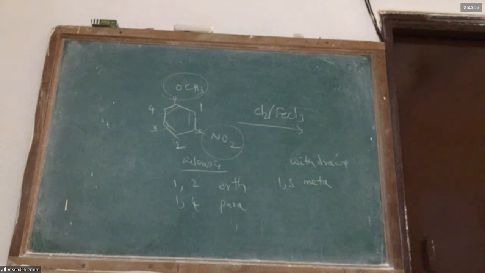The groups which withdraw electrons are like NO2, CN, CHO, COOH. They decrease the electron density at 1 and 4 positions, so they direct the electrophile to come to meta position. If both groups are there, the releasing group gets priority, and the incoming electrophile goes to a place where there is less steric loading. In this case, 2.